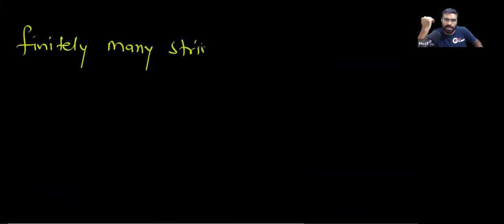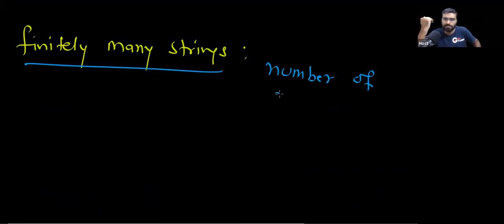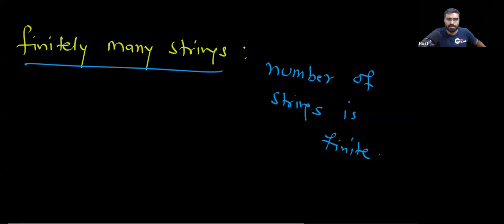So please understand, when I say finitely many strings, what does that mean? That means the number of strings is finite. Is this clear? So very simple.